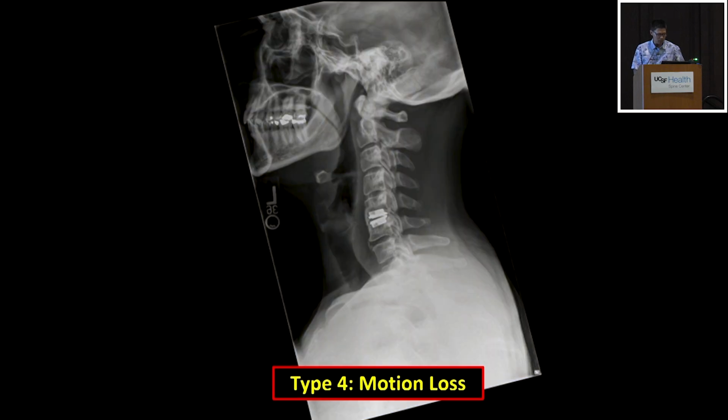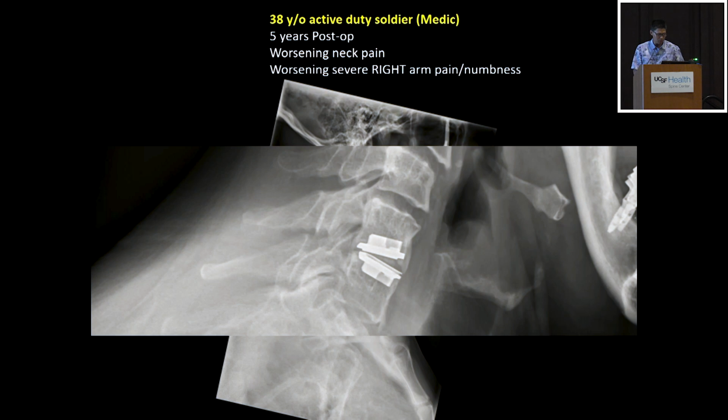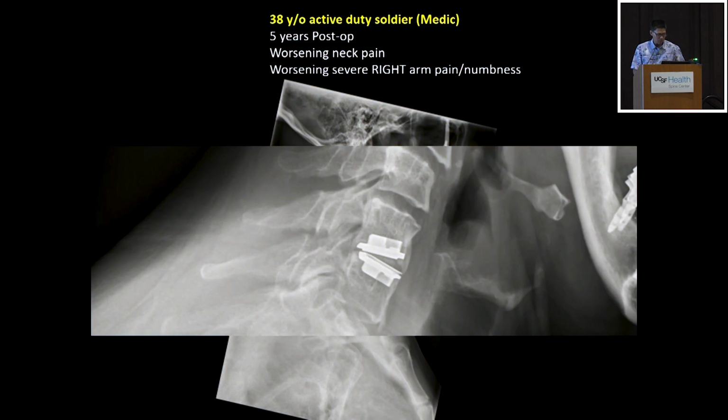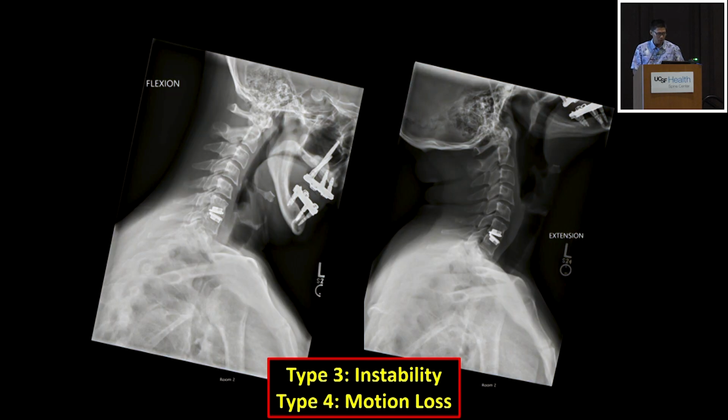We've seen this in a prior talk, motion loss, heterotopic ossification. Here's another one. This is kind of both. You have some subsidence of the superior portion of the device, and then leading to heterotopic ossification.